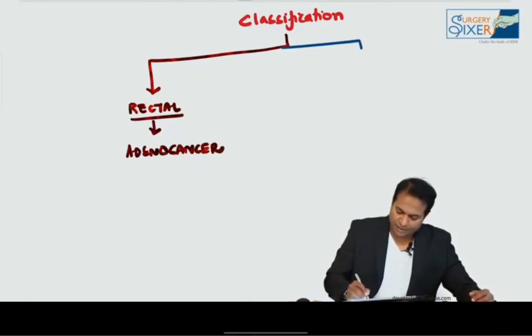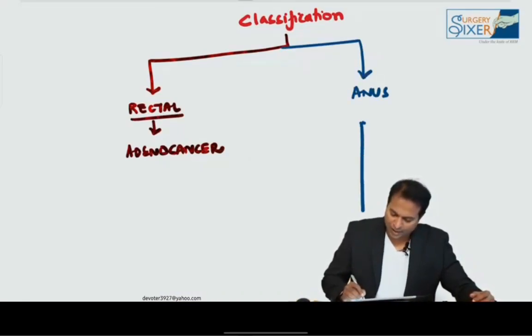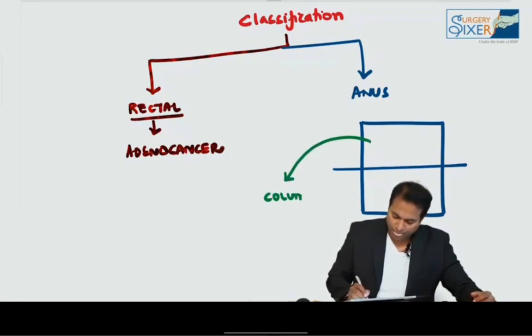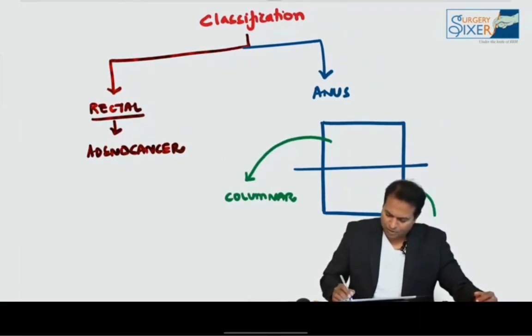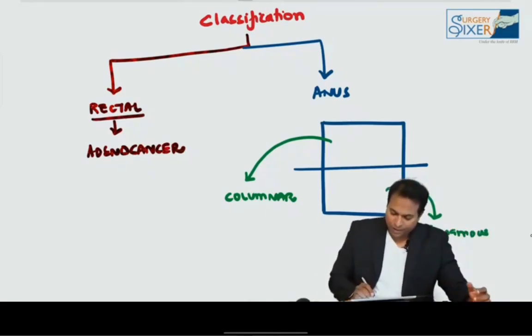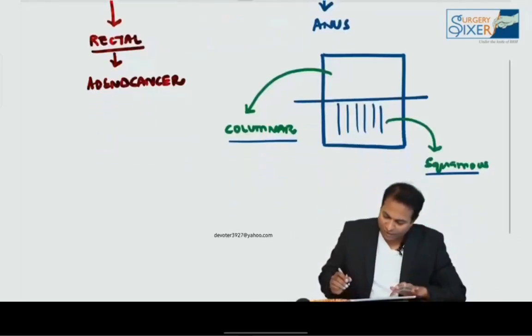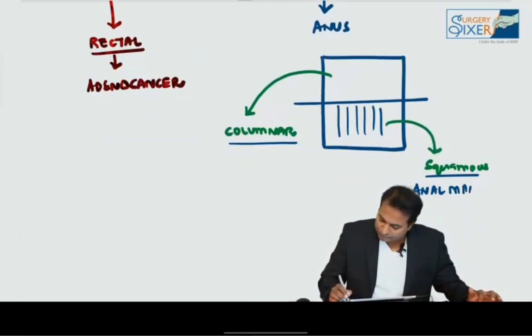And then anus. In anus, I already told you there is a line known as the pectinate line. Above this line is made up of columnar epithelium, and below is made up of squamous epithelium. So therefore, the cancers in these two places are a little different. Distal to the dentate line or pectinate line, the cancers are given a name known as anal margin cancers.